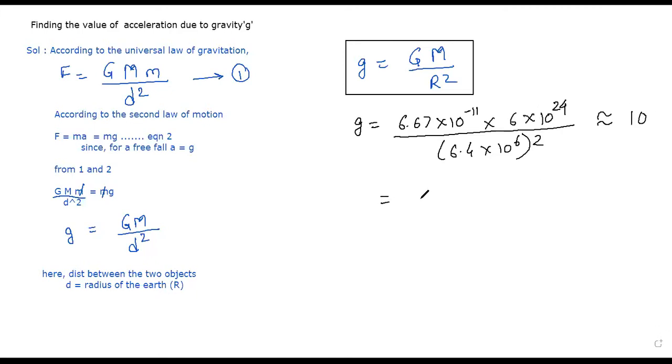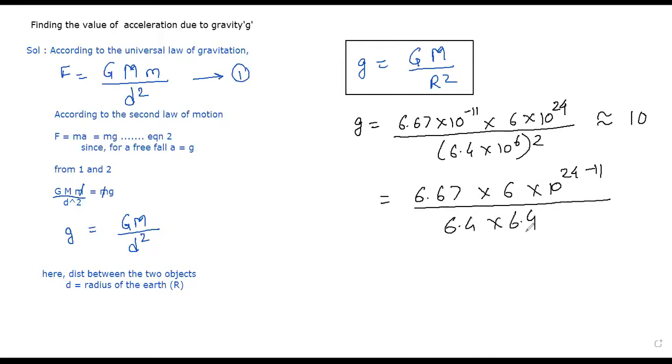How remains 10? See what I'm writing. 6.67 into 6 into 10 raised to 24 minus 11 upon 6.4 into 6.4. So approximately 6.4 and 6.6 get cancelled, and into 10 raised to 12. 6 square is 12.